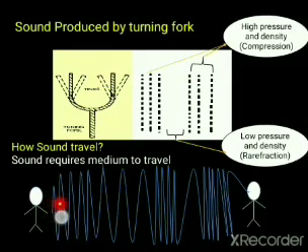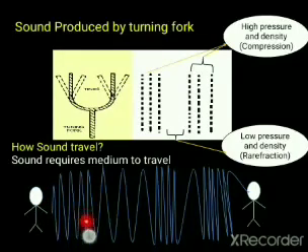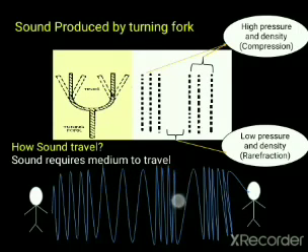The particles which are there in the atmosphere will push each other in to-and-fro motion in this direction, as a result of which a wave would be created. Where the particles are highly dense, that area is known as compression, and as you can see the particles over here are closely compact.